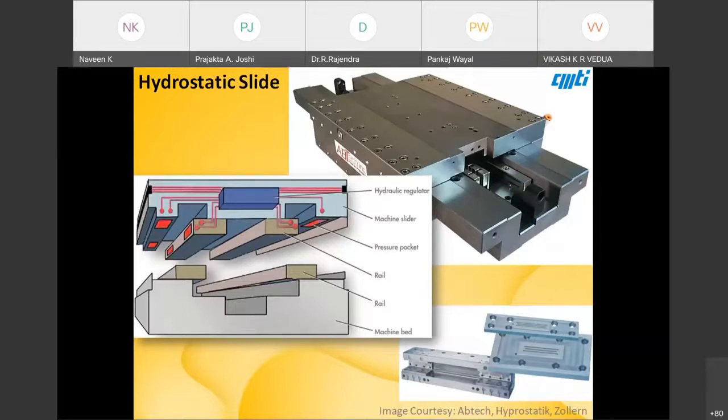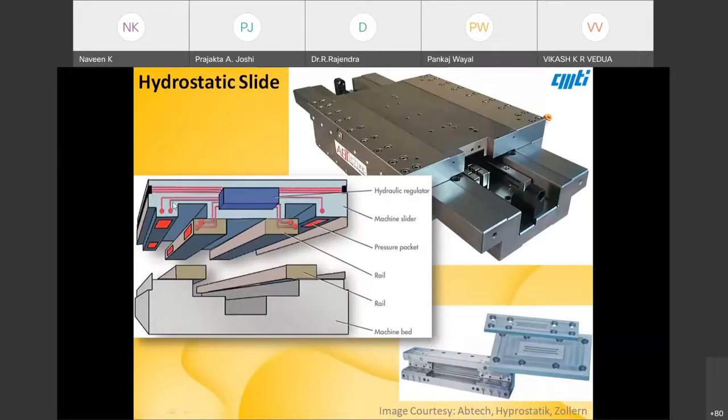When we are going for machines with higher and higher precision, that is the present-day requirement, right? This is what I am discussing about the development trends. So we have to go ahead with, say, a linear motor. Here you can see a linear motor placed instead of ball screws, and it's a hydrostatic guideway. Okay, hydrostatic guides, sorry.